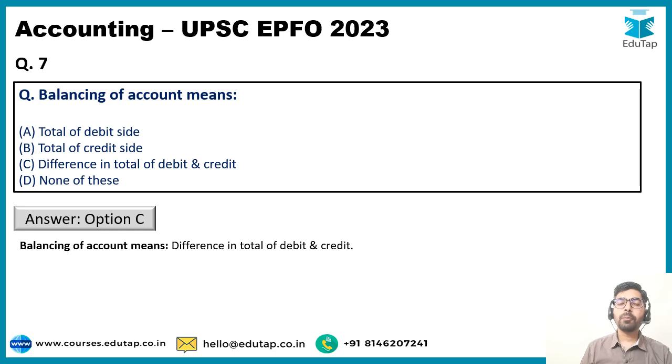So I believe you understood that when we balance an account, we find out the difference between the total of the debit side and the credit side. That's why the correct answer is option number C.